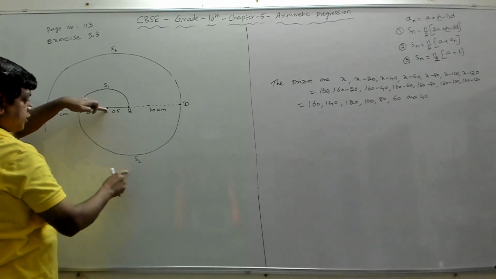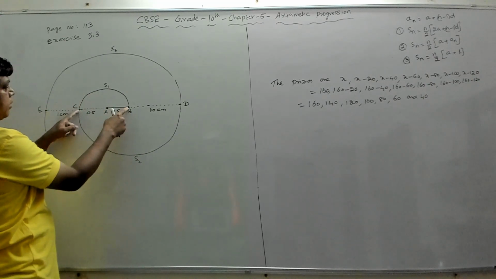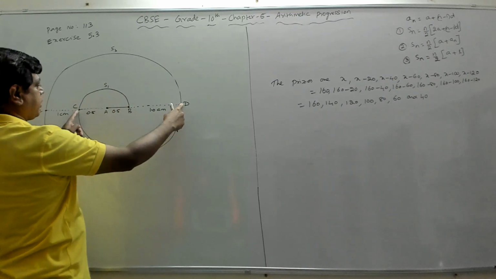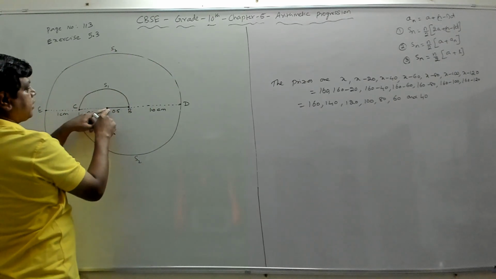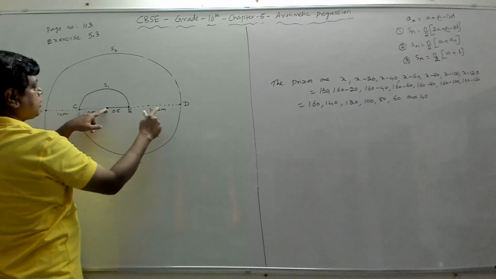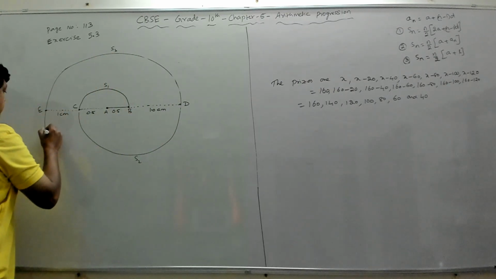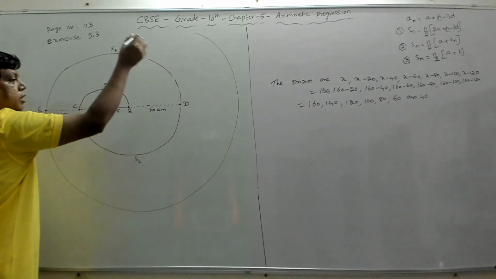For the semicircle S2, the radius is 1 centimeter, from here to here. This is the radius of this semicircle. Again, this is 1 centimeter, so total is the diameter. Again, for the third semicircle, the center is again here, and the radius is this one, which is 1 plus 0.5, which is 1.5. So this is the third semicircle. Similarly, you have the fourth one that will go like this. So it will keep on going.